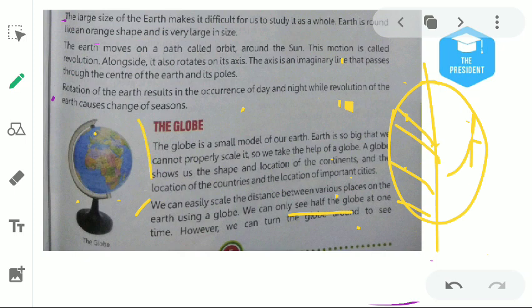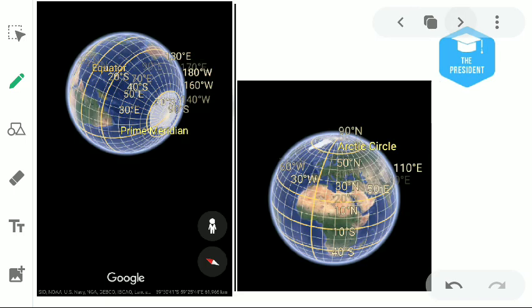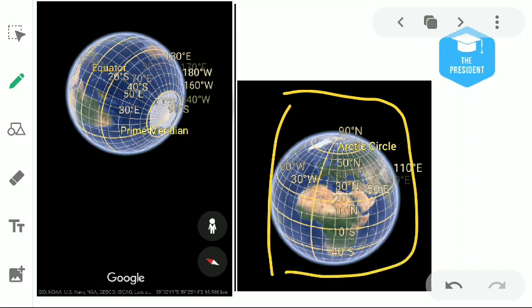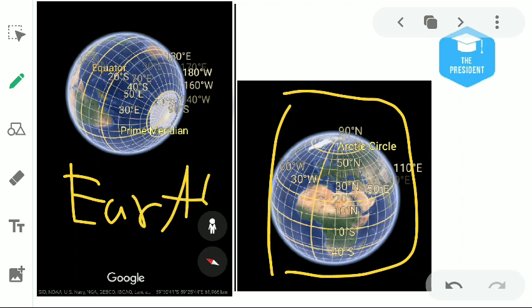Understood? Here is the picture of the globe, you can see, and I also show you. See, this is our earth which I am talking about. This picture is taken from space, and I am using the Google Earth image. You can see here the Google Earth. These lines you are seeing here are basically called... We will talk about it in the next lecture.